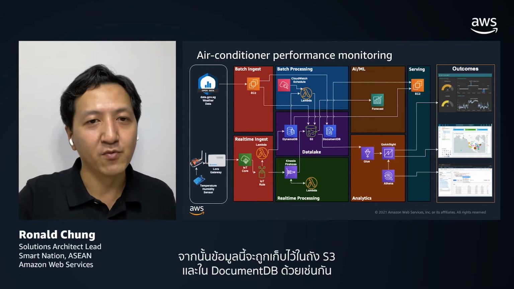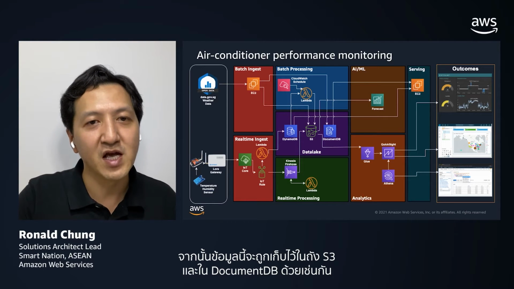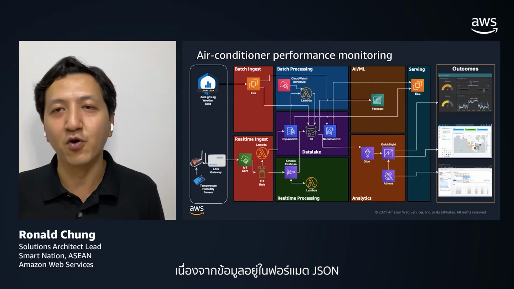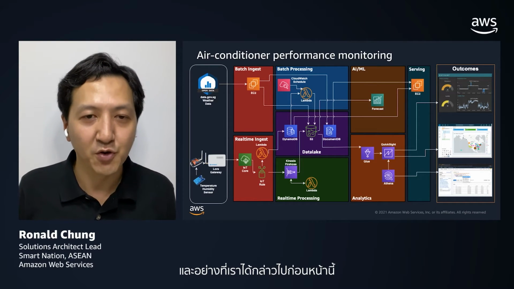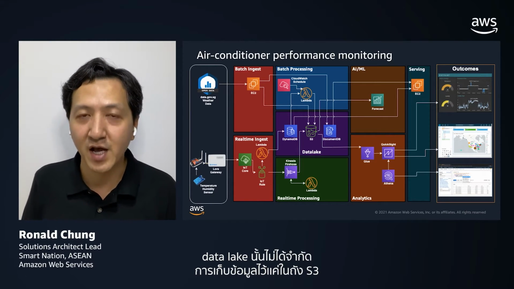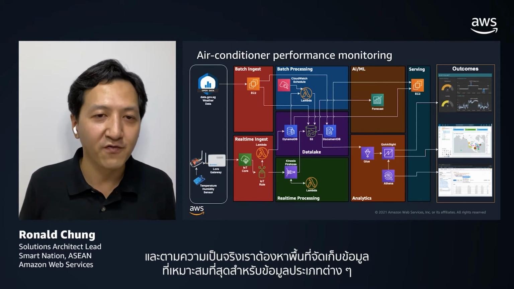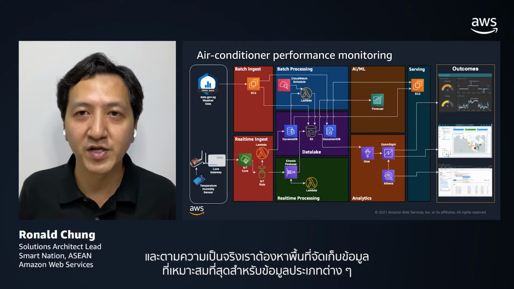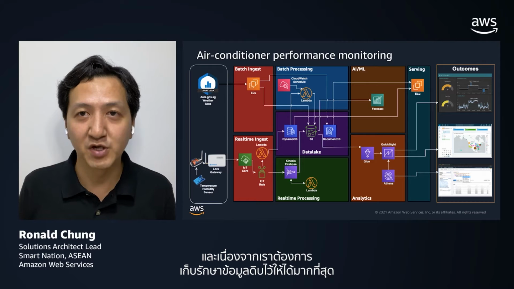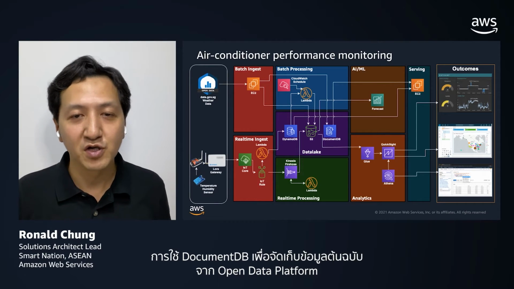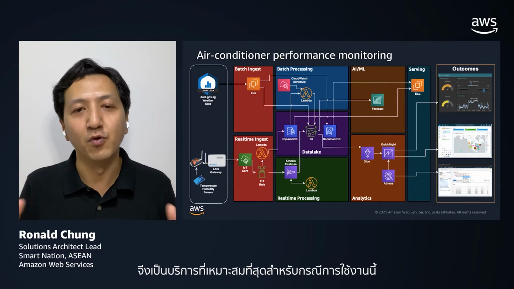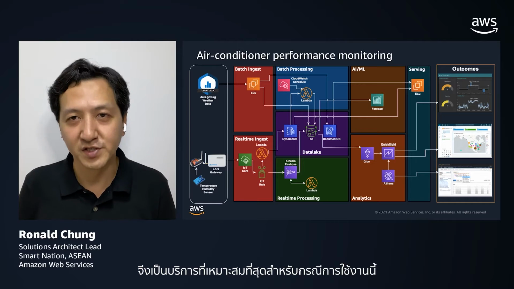And this data will then be stored into the S3 bucket as well as in the DocumentDB because the data is in the JSON format. And as we have mentioned earlier on, the data lake is not necessarily restricted to S3 as the data storage. As a matter of fact, we need to find the most appropriate storage for different kinds of data. And as we would like to preserve the raw data as much as possible, utilizing the DocumentDB to store the original data from this Open Data Platform would be the most appropriate service to utilize.